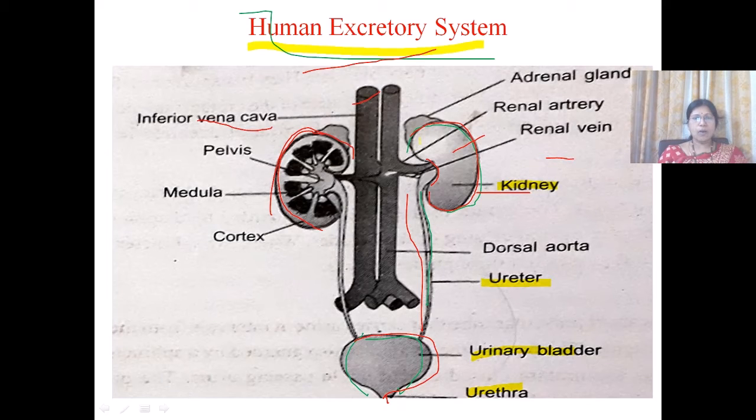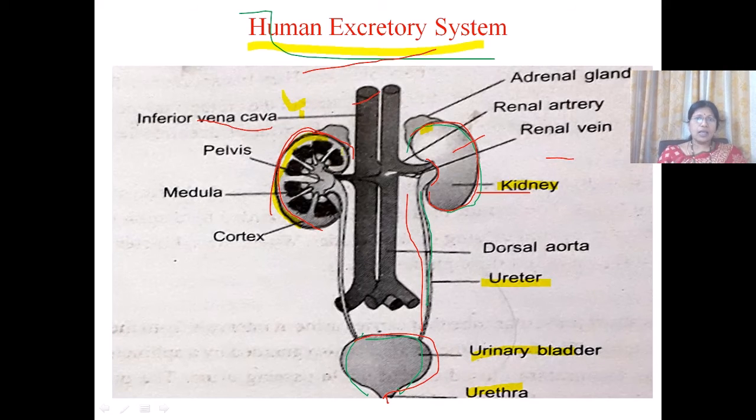These are reddish brown in color, bean shaped structures. The right kidney is slightly lower than the left kidney, as the liver is present towards this region.